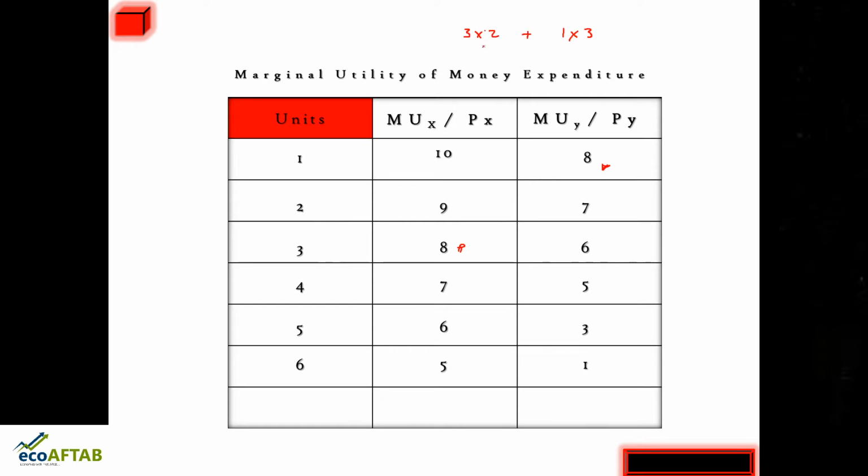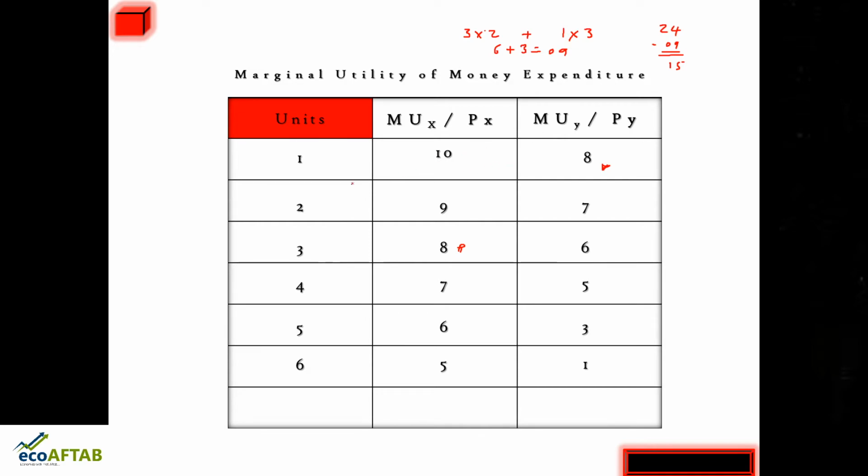3 plus 3 into 2, 6, 6 plus 3, it is 9. As I told you, ₹24 is the money income of the consumer. From that if he is spending 9, still a certain amount of money is left with him. So he has with him 24 minus 9, that is, still ₹15 is left with the consumer. So he can buy a few more units of commodity X and commodity Y.